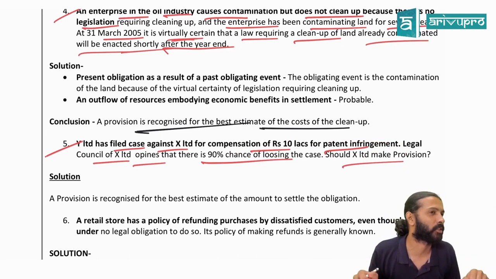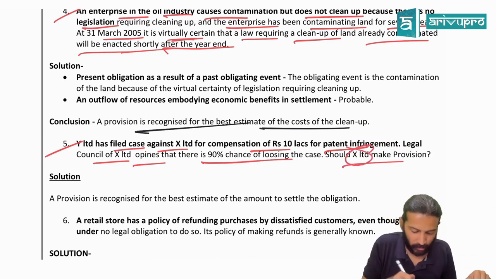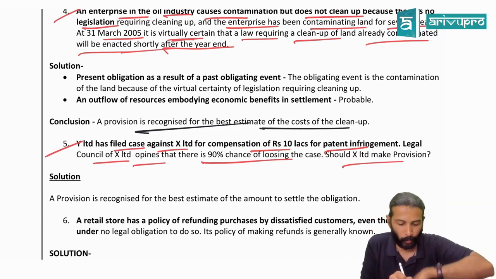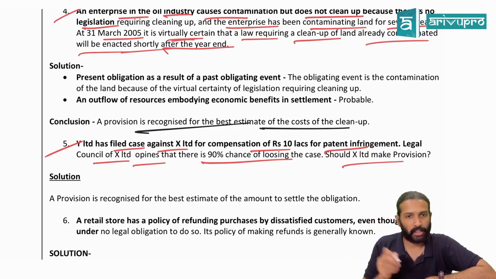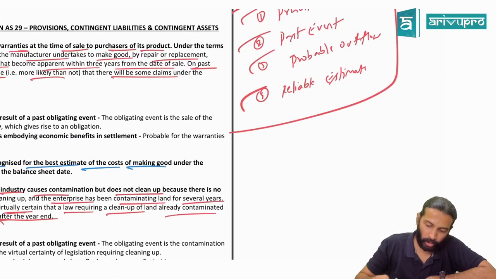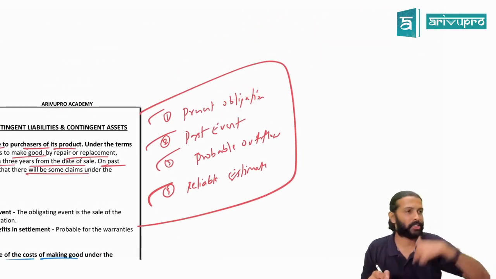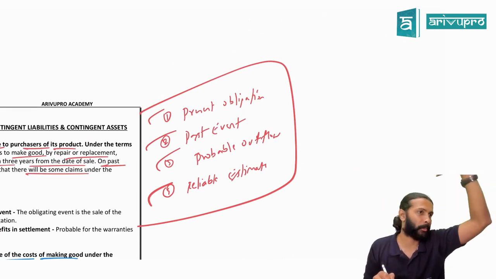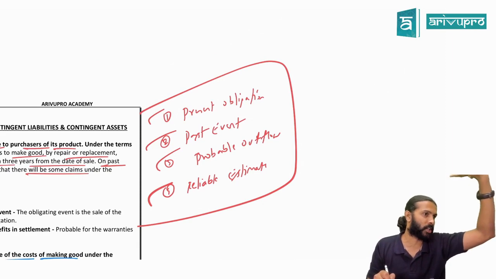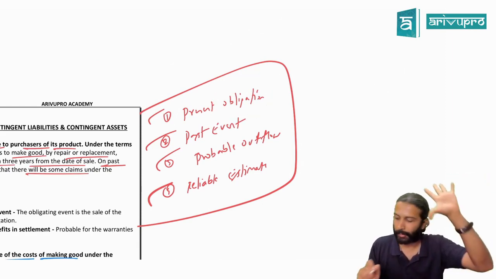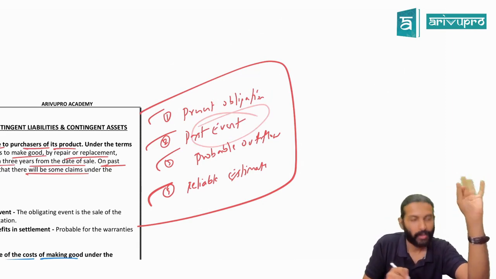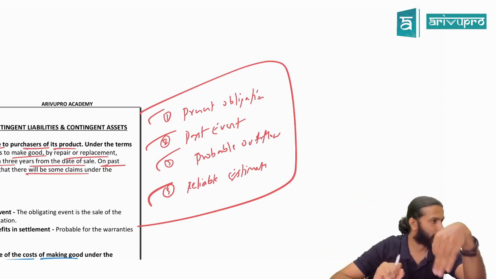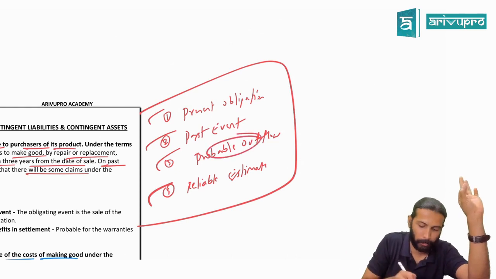We just now took this case, no sir. First of all, check. Don't say yes. My short answer is what? Provision is required. Should X make provision? Yes. Why? Because it satisfies all the 4 features. What are the features? Present obligation. Can X escape from it? Already the case has been filed. That means it will be decided by the judicial system or the judge. So that means X has present obligation arising due to what? Past event. What is that past event? Y is telling that X has stolen his patent. That happens to be a past event which results in probable outflow.